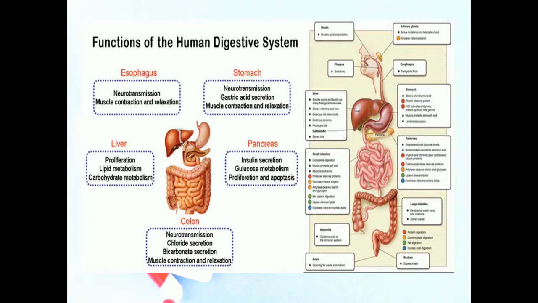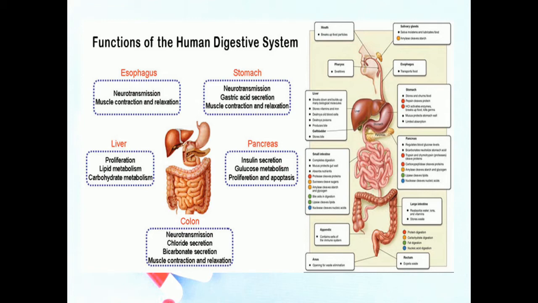Now we are moving on to the functions of the human digestive system. As clearly shown in the figure, each different part has a different function. Now I'm going to explain the different functions of the digestive system. First one is ingestion, which means taking food into the mouth. Secretion is the release of water, acid, buffers, and enzymes into the lumen of the GIT tract. Mixing and propulsion involve chewing and propelling the food through the GIT tract.